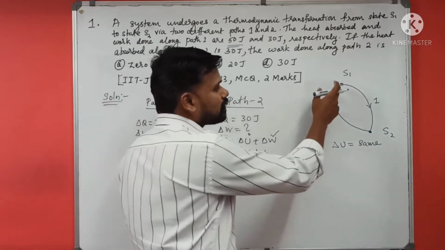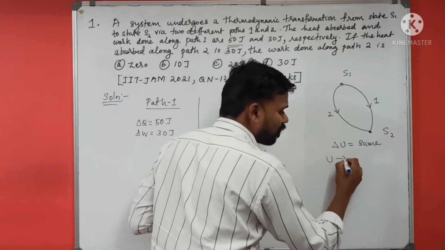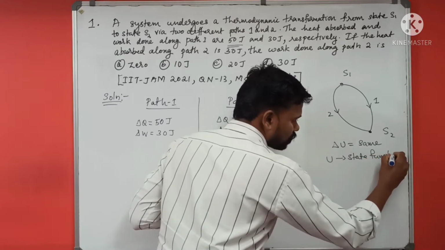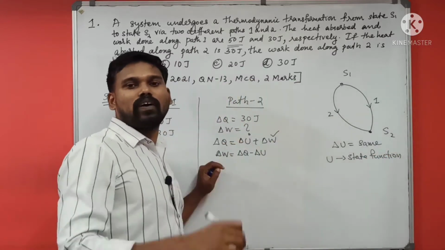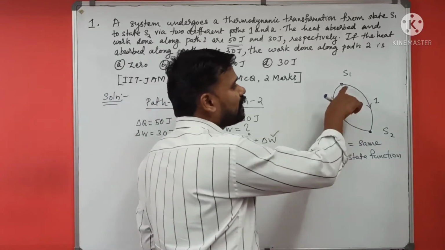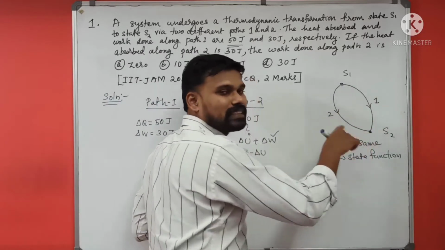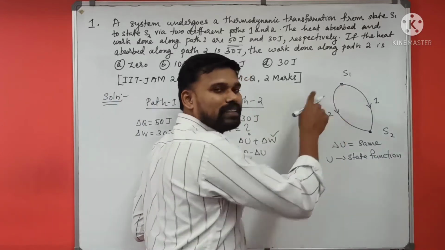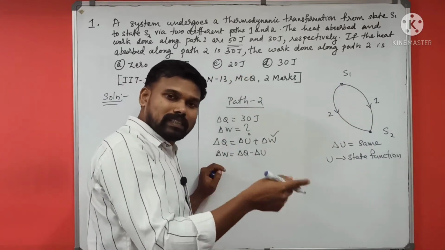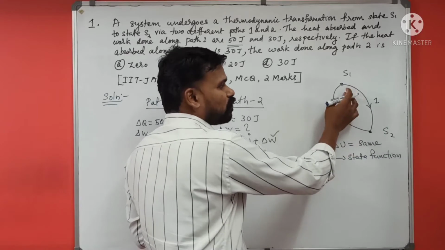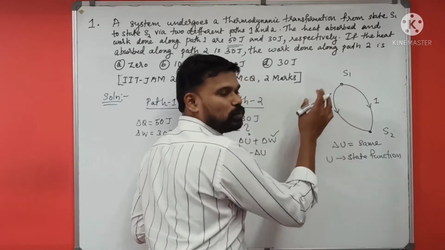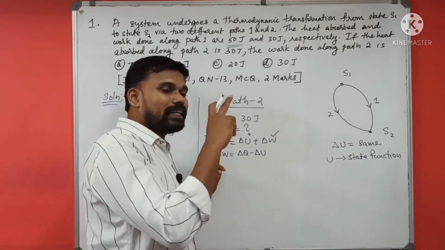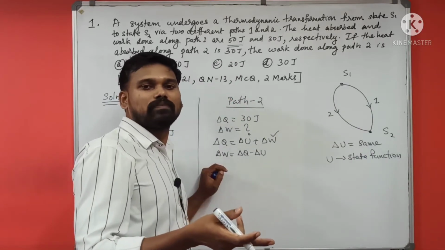Why? Because internal energy is a state function. It is not a path function. It does not depend on the path through which the system is going, but it depends only on the initial and the final states of the system. So for the two paths 1 and 2, the initial state and the final state are the same, so the change in the internal energy will be the same.